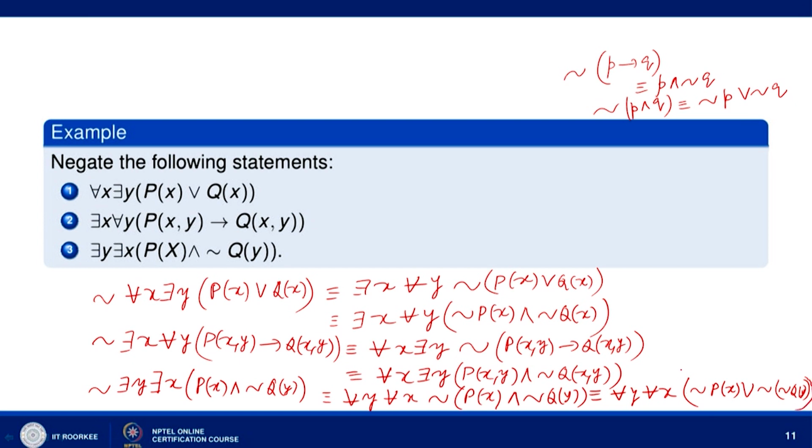So, this is equivalent to for every y, for every x, negation of p x or negation of q y. We recall that negation of negation of p is equivalent to p. So, negation of negation of q y will be q y. So, we will get the negation of the third statement equivalent to for every y, for every x, negation of p x or q y. So, with that I would like to end my lecture. Thank you very much for your attention.